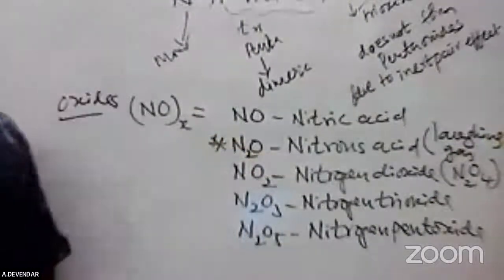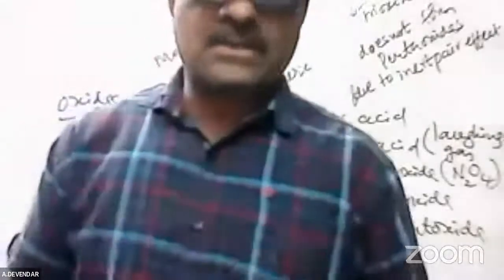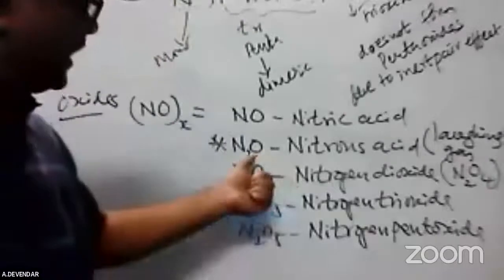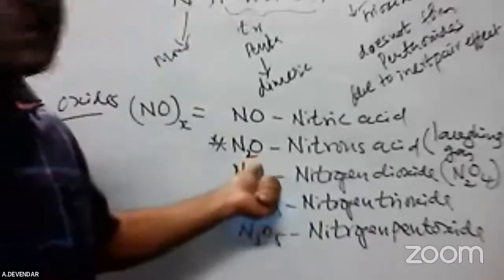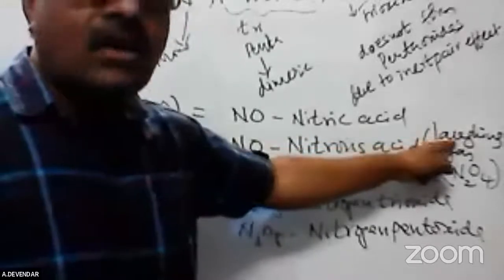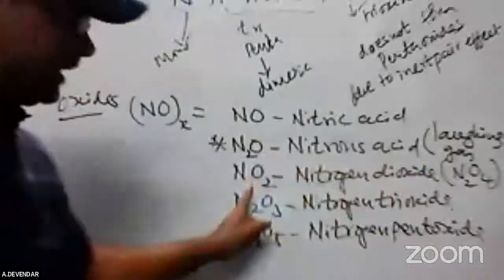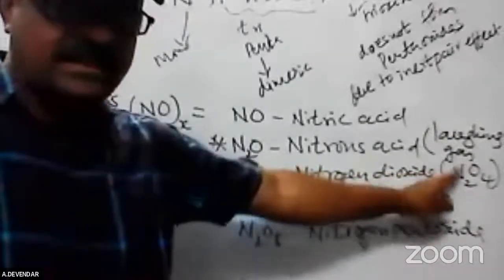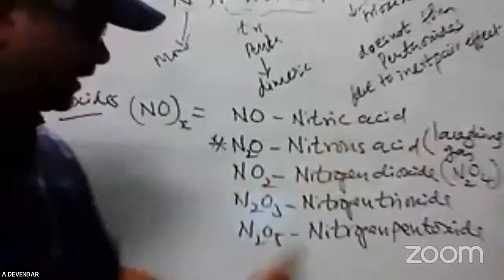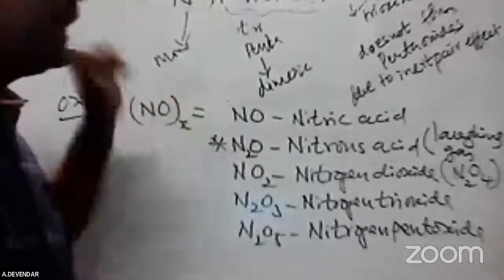In an examination, they will ask about hysteria: a patient, a mentally retarded person, is laughing more and more because the production of nitrous oxide is more in the body. That's why you are getting this. Nitrous oxide is called a laughing gas. Nitrogen dioxide, N2O4, is a dimeric form. Actually, it is a dimeric form. The remaining are all monomeric forms. Nitrogen trioxide, nitrogen pentoxide. These are the oxides present particularly in nitrogen.